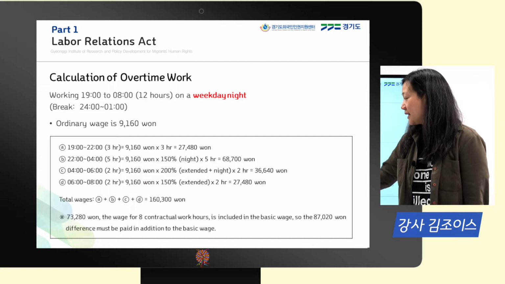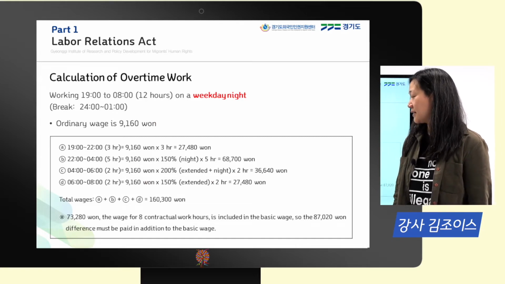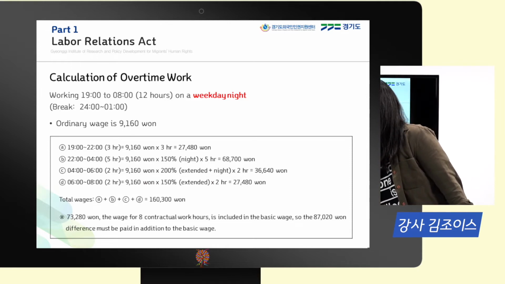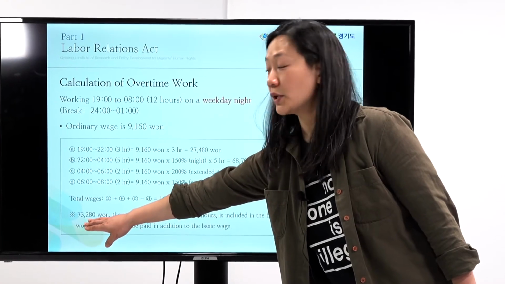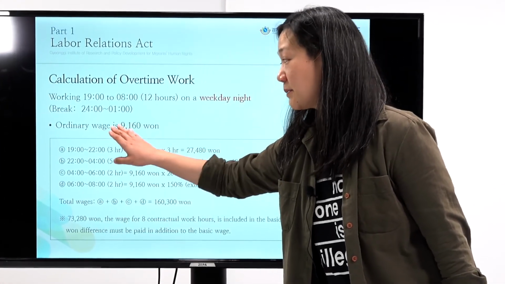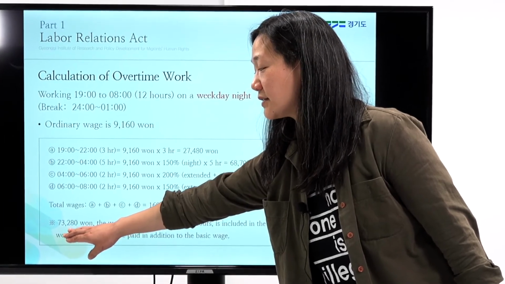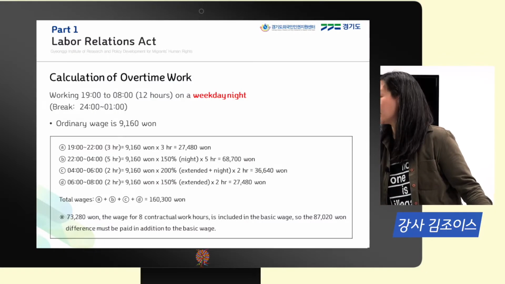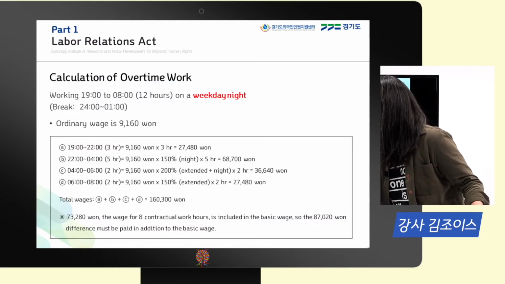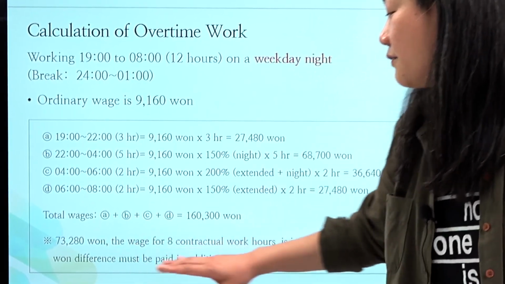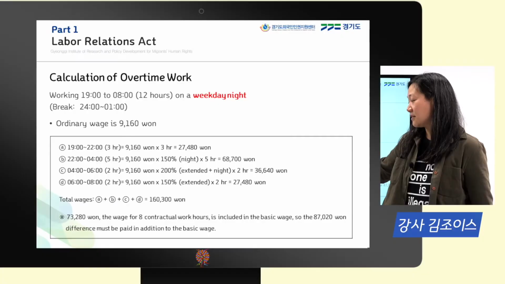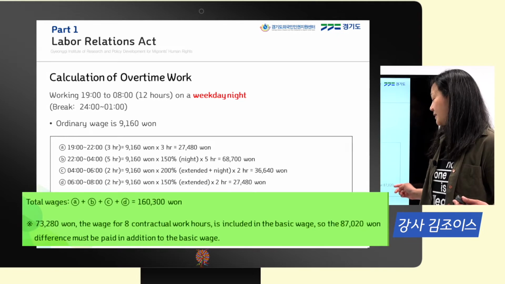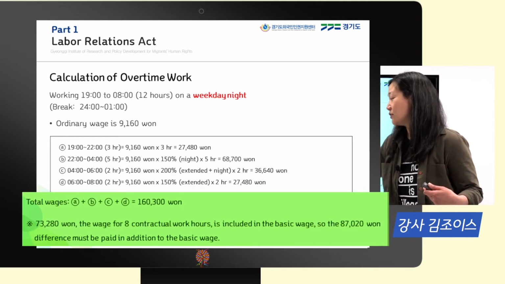27,481. So if we add it all together, it's about 160,301. But what we're receiving for the 8 hours of work multiplied by minimum wage is the 73,281. So this is what we should have been receiving for just regular work hours. So if we subtract this amount from the 160,300, this brings us to 87,021. So this difference is what I should be getting in addition to my paycheck.